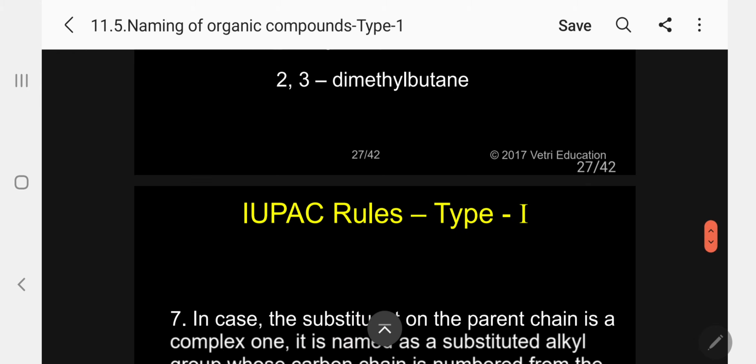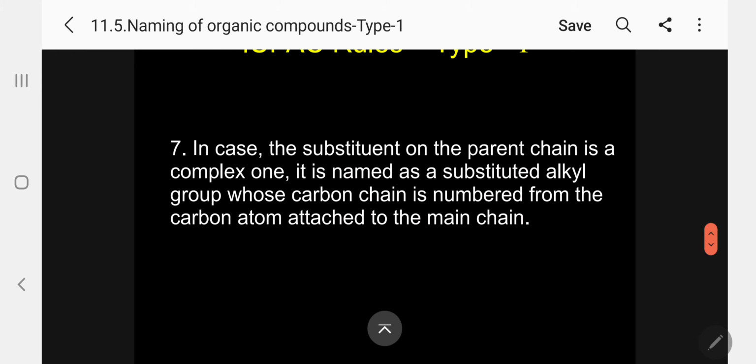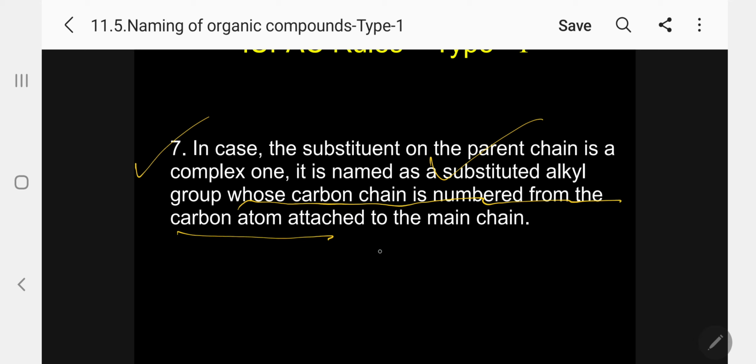The next one, rule number 7. In case the substituent on the parent chain is a complex one, it is named as a substituted alkyl group whose carbon chain is numbered from the carbon atom attached to the main chain.